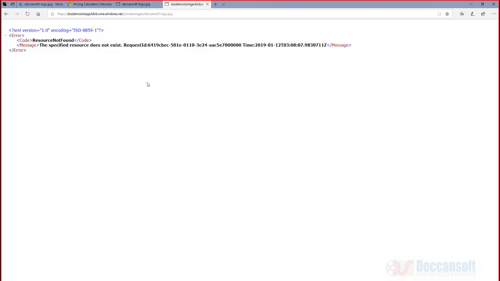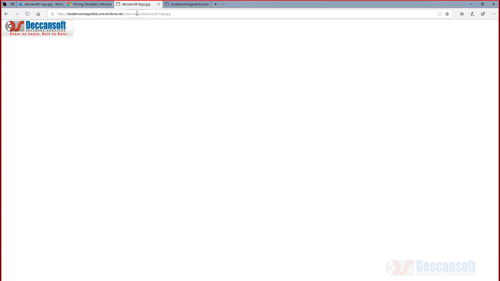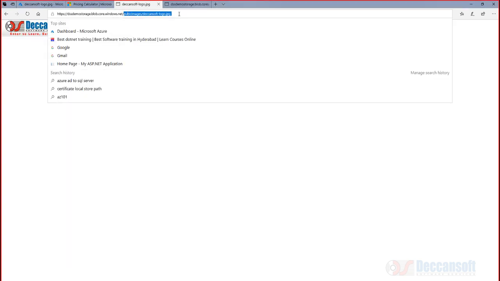It simply says does not exist, and that's it. So we are clear that public images we are able to access, private images we are not able to access.